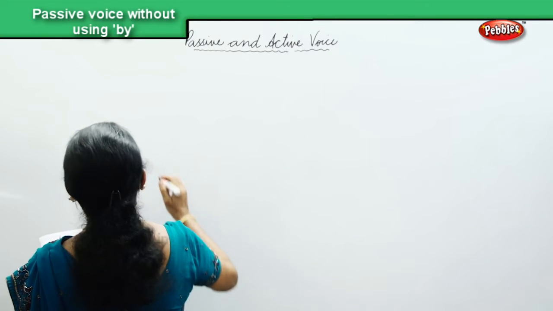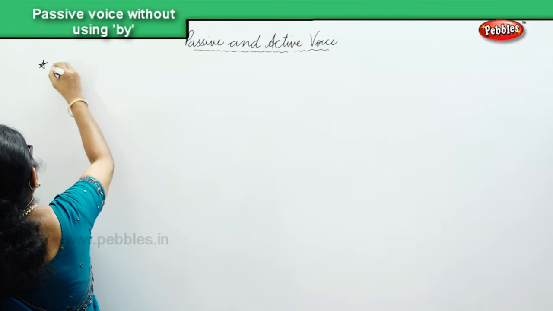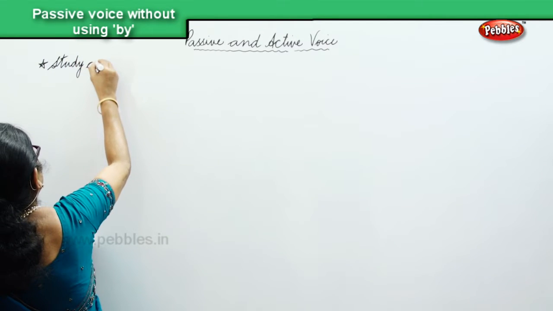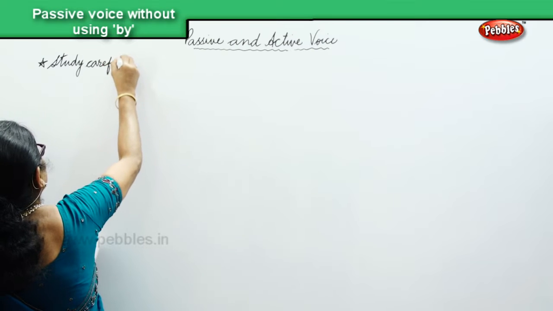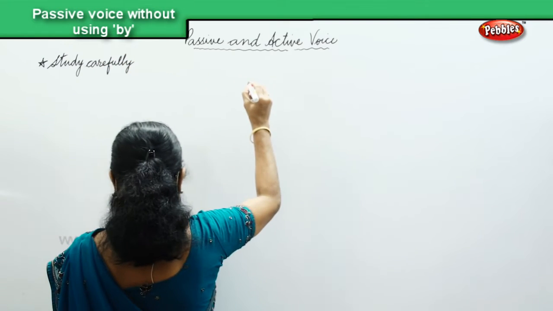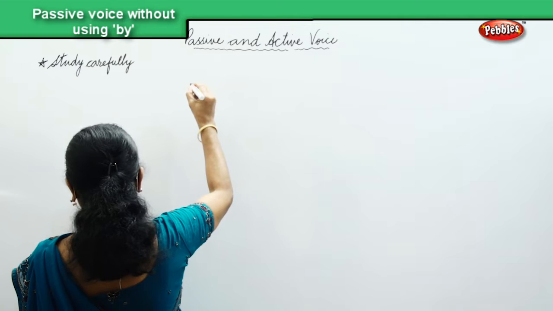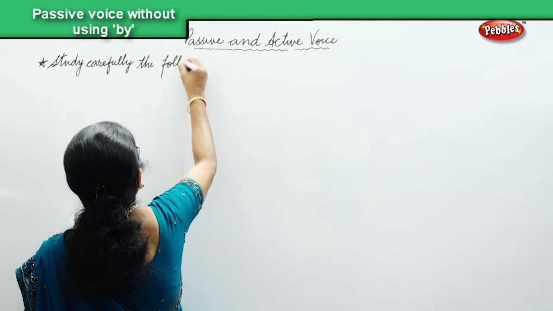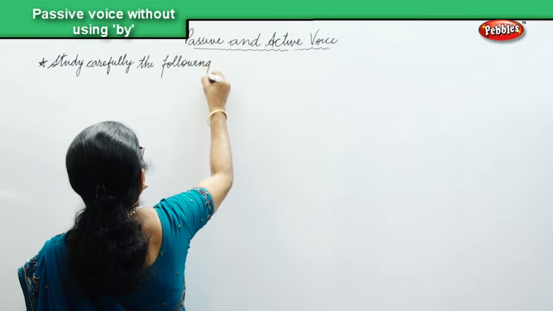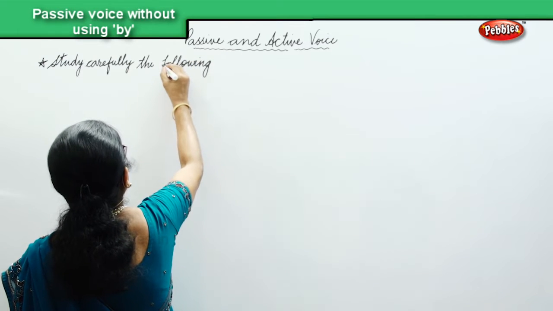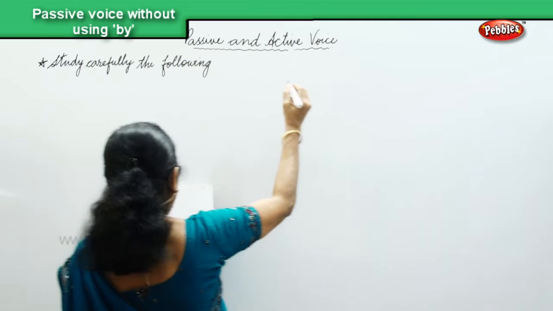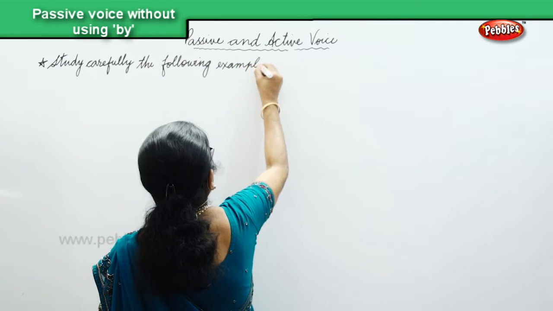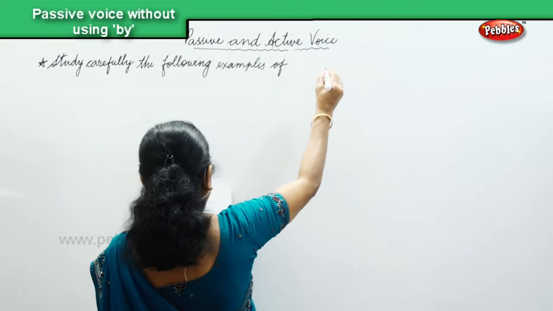Study carefully the following examples of passives.